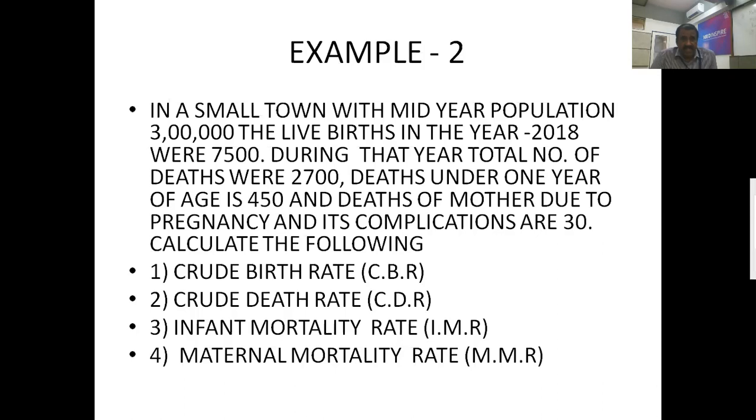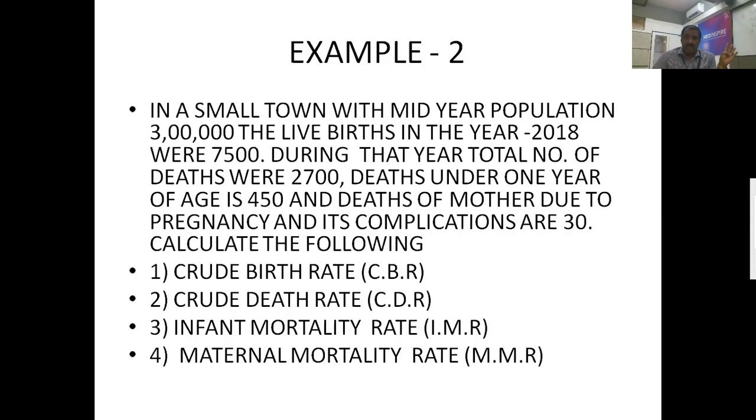Once again, I'm repeating. In a small town with median population of 3 lakhs, the live births in the year 2018 were 7,500. During that year, the total number of deaths were 2,700. Deaths under 1 year of age is 450. And deaths of mother due to pregnancy and its complications are 30.